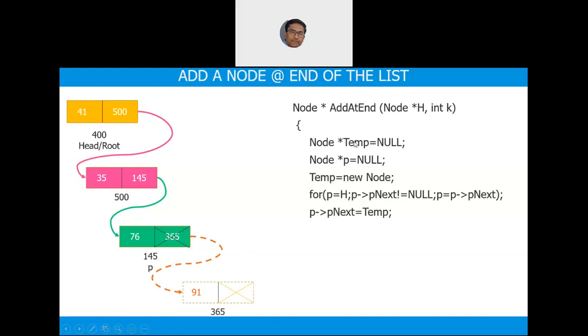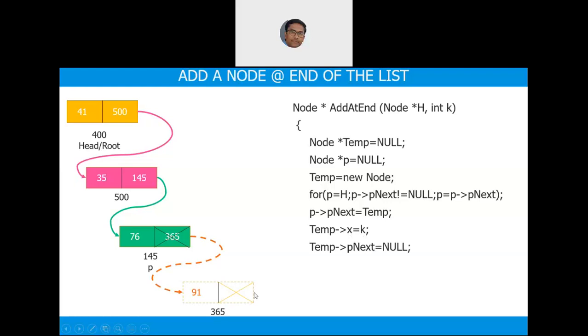Once it is clear, then you focus on the other connections. What are the other connections which are pending? P arrow p next, which was null because of where you stopped. Now you keep that with 365. What is 365? Newly created node. So you are filling it up with a meaningful next address, which is 365. Then what you have to keep? You have to keep your 365, which is nothing but temp arrow x has to be k.